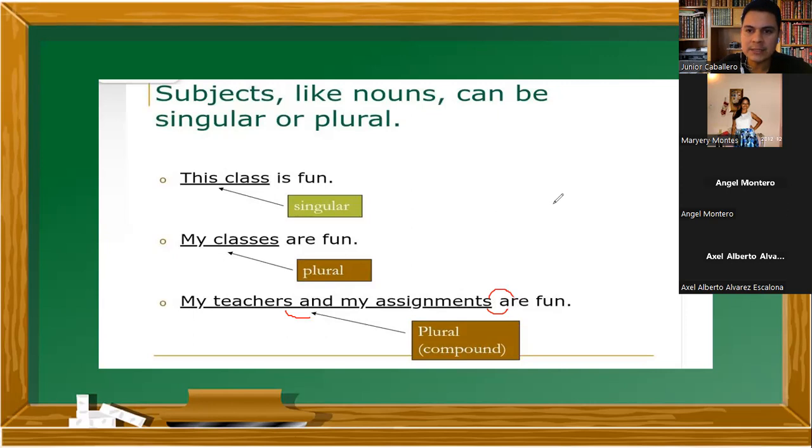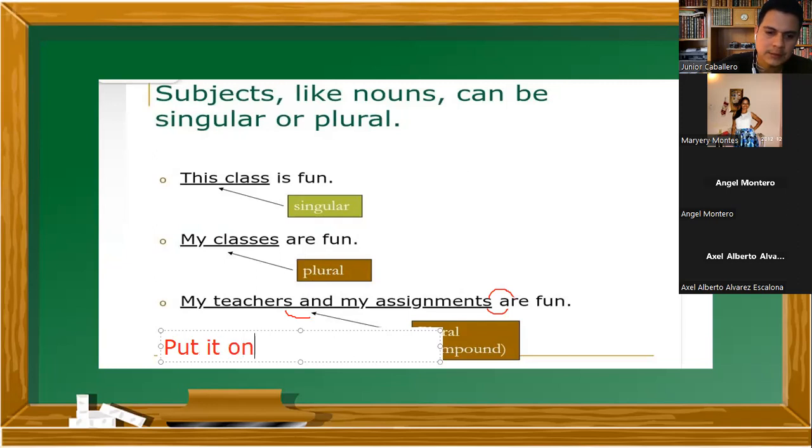Somebody try it that way. My teachers and my assignments are fun. Good. That's called linking. For example, put it on. Put it on. Yes. That's right. Another example, to speak fast. Yes.